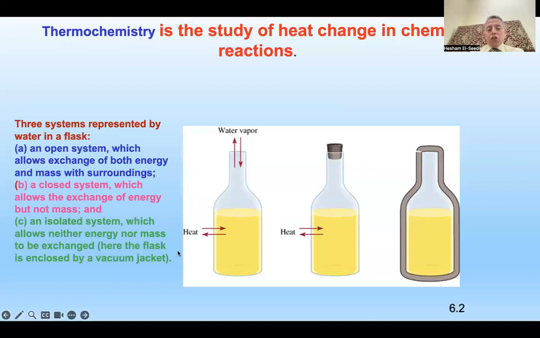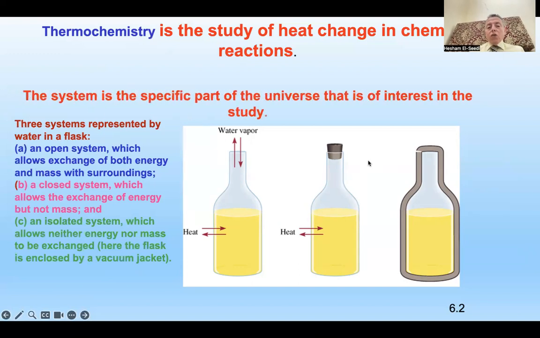What is thermochemistry? If you have such three bottles, this is heating, but the bottle is open. Heating, closed, but the bottle is closed. Here is isolated. What do you expect? What will be affected here? So it means that we are going to discuss such a system, and how specific parts of the universe are of interest to this study.